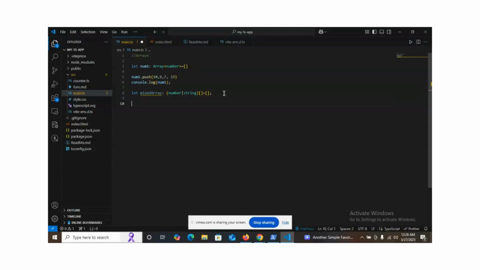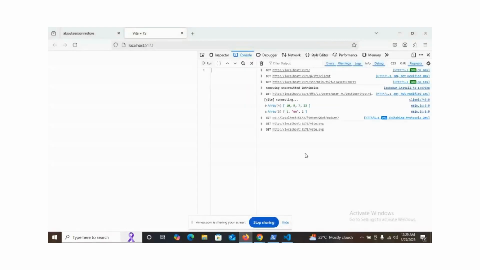I can now say the mixed constant, mixed array dot push. What can I push in the array now? I can push anything. Let's push one, no yelling. Let's push this, no yelling. Let's push two, no yelling. Awesome. Let's say console.log, since it's not yelling at us, let's put mixed, so we should see 1 and 2 appearing here. Awesome. So that's it.